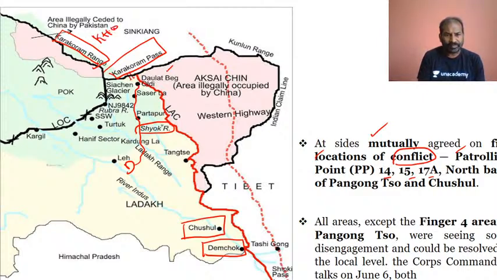Then you have the CHN glacier here, NJ9842. These are very important in regards to the Indus River, which flows from here this way and then comes down further. What I am talking about is the finger 4 area of the Pangyong Lake, which is definitely a cause of concern, and that is where more of the discussion is going on.